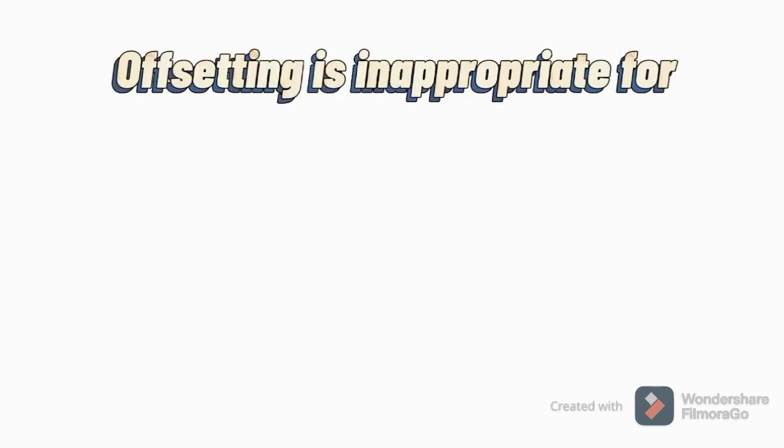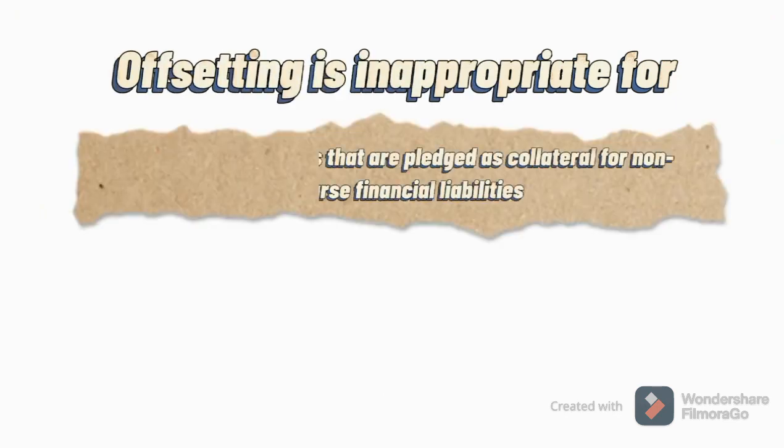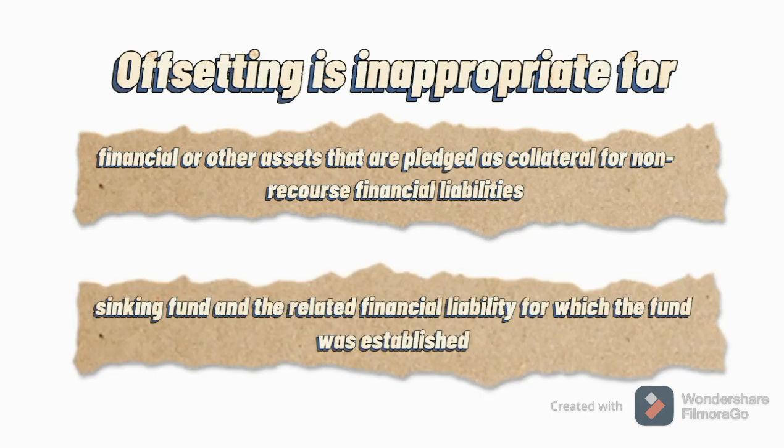Offsetting is inappropriate for financial or other assets that are pledged as collateral for non-recourse financial liabilities, and sinking fund and the related financial liability for which the fund was established.